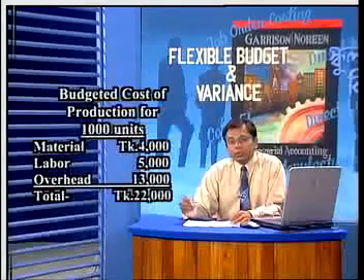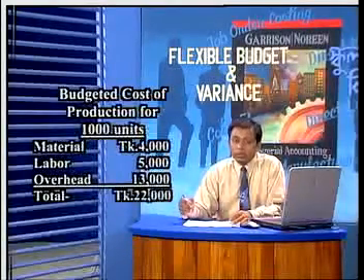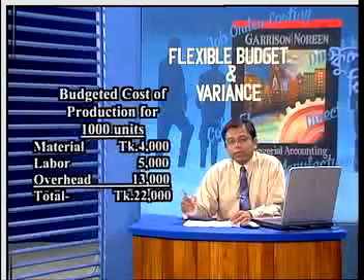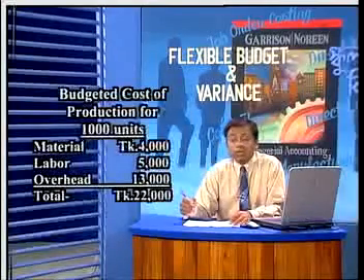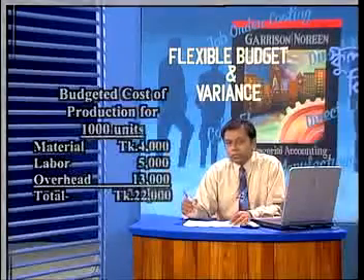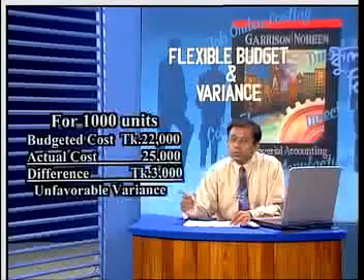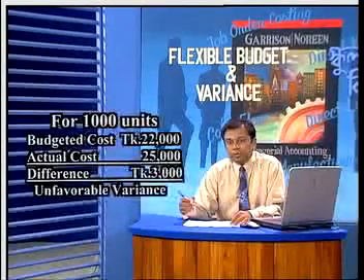Here, the total estimated cost for 1000 units is taka 22,000, consisting of material taka 4,000, labor taka 5,000 and overhead, that means all indirect cost, is total taka 13,000. Now, let us assume, I repeat, just assume that my actual production is also 1000 units at a total cost of taka 25,000.